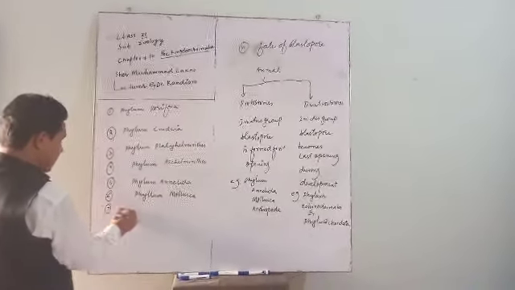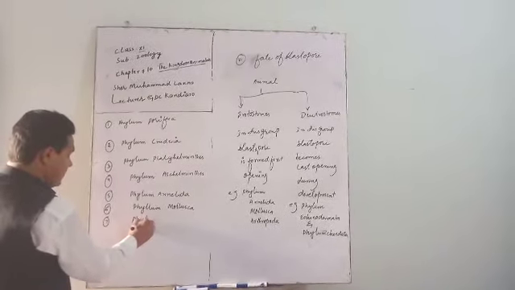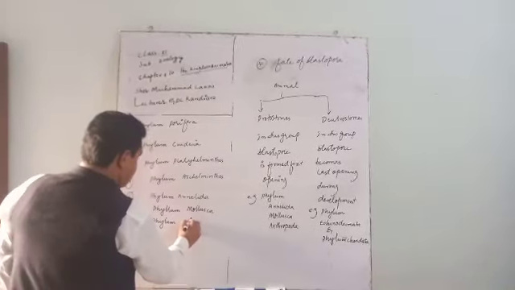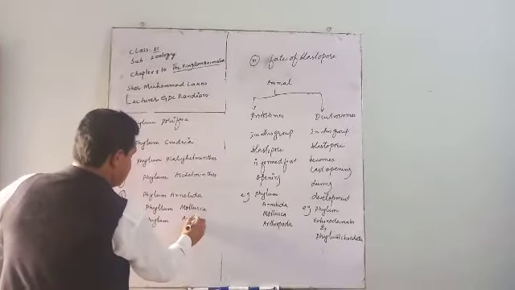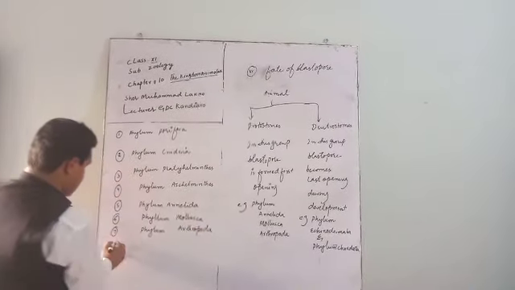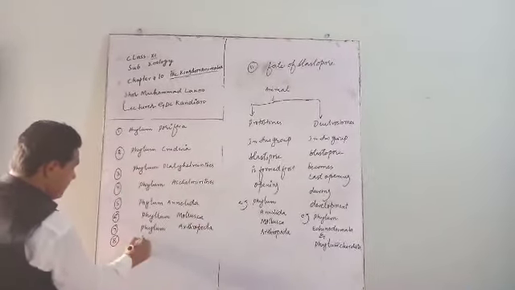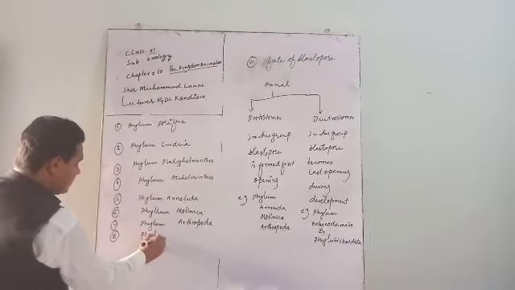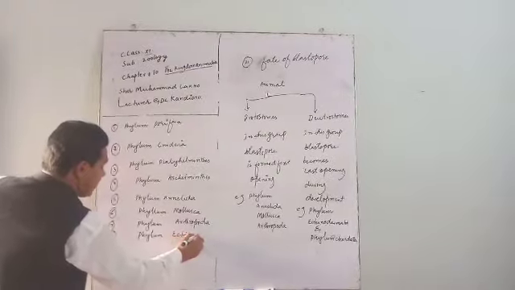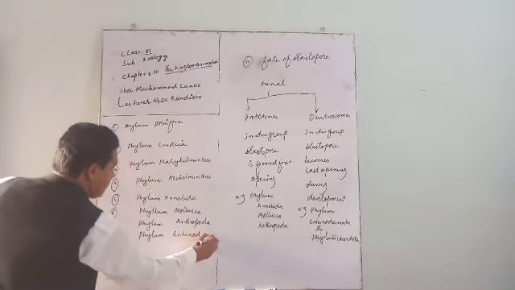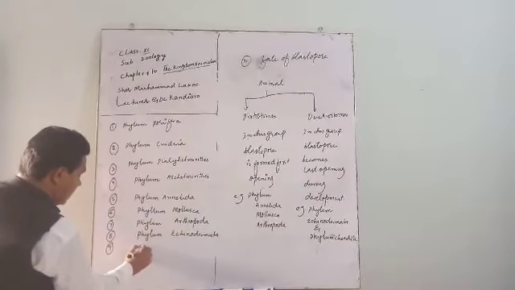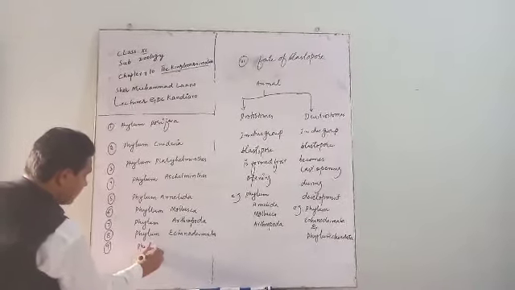Number 7, phylum Arthropoda. These are also called jointed legs animals. Number 8, phylum Echinodermata. And number 9 is phylum Chordata.